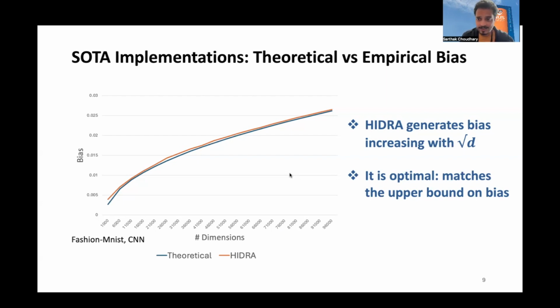Next, we can see that Hydra successfully matches the expected upper bound on these implementations. Ignore the fact that Hydra line is slightly higher than the upper bound. This happens because of imprecision when using the constants given in theory. To summarize, the point is that the bias of implementations of filtering-based aggregators is not dimension independent as expected.